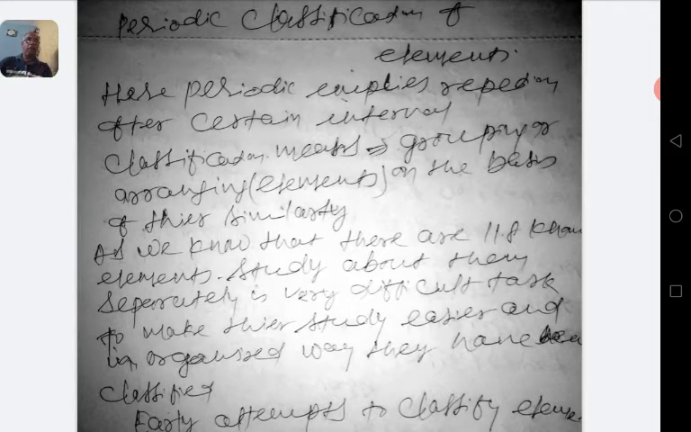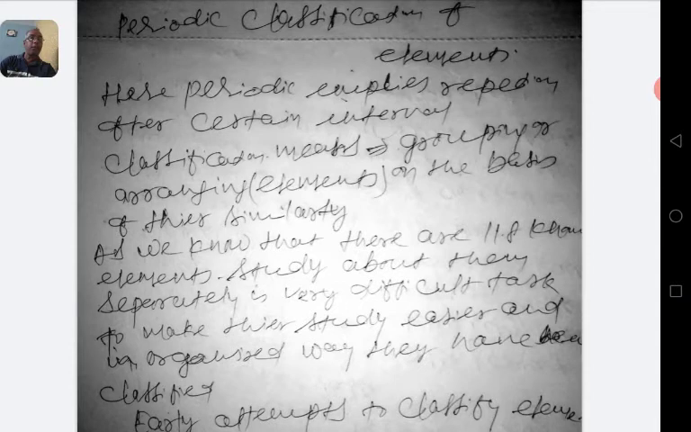there are a large number of elements, likely 118 elements are known, and studying all those elements individually is a difficult task. It is why scientists have attempted to classify them, so that their study will be easier and in an organized manner. Here, periodic, as the name in the heading of the chapter implies, means repetition after a certain interval.